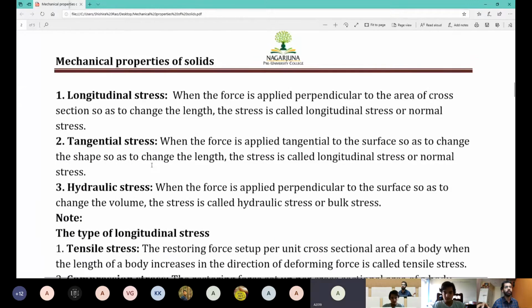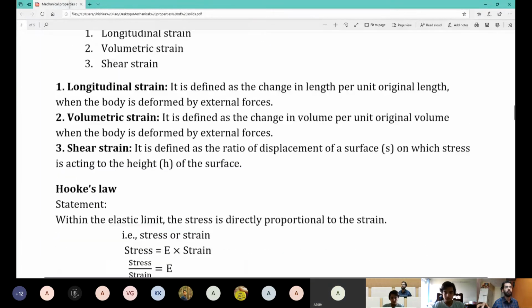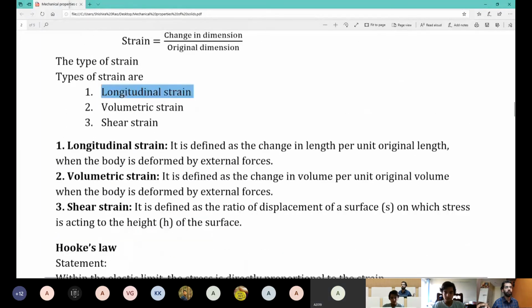Not stress strain, but we are not in the same order. There's a small change in order, right? You see longitudinal first, the third one, bulk strain, next, and then shear strain later. That's the reason for this, because the formulas of these two are similar. This is not. This is the only thing which is out of place, right?